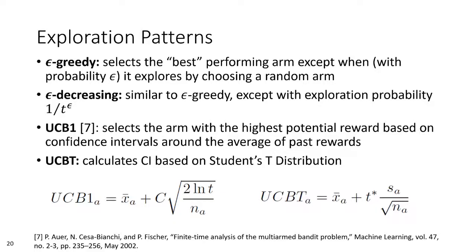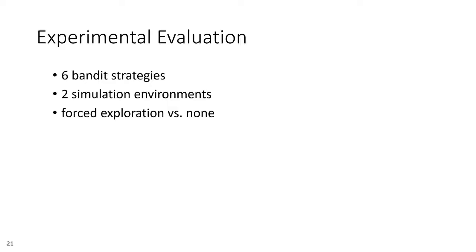UCBT is computationally more expensive, more so as the horizon grows very large. However, in the short horizon scenario, this is not a concern, and there are cases in which this approach can provide advantage, as we will demonstrate. Finally, we include variants of both Epsilon-Greedy and Epsilon-Decreasing that replace the traditional average-based oracle with the regression oracle previously discussed. This leaves us with 6 bandit strategies, each of which would be tested on both the stationary step and pattern step simulators, and each of which would be evaluated with and without a forced exploration period. We also run an experiment to evaluate UCB1 versus UCBT.